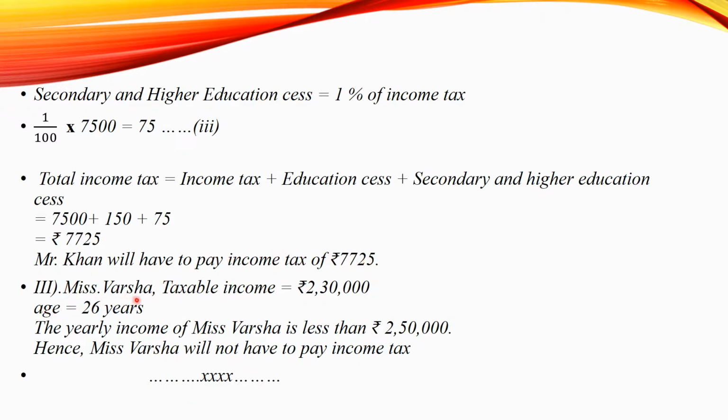Third question, Miss Varsha, her taxable income is 2,30,000 and her age is 26 years. So, since her age is 26 years, she will be coming in table number 1 and her taxable income is less than 2,50,000. Therefore, Miss Varsha will not have to pay any income tax.